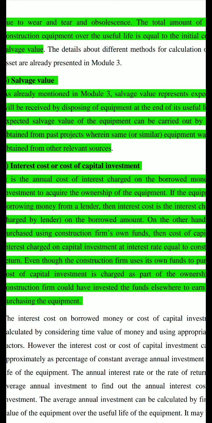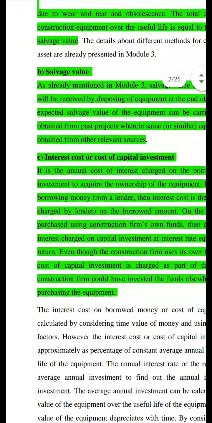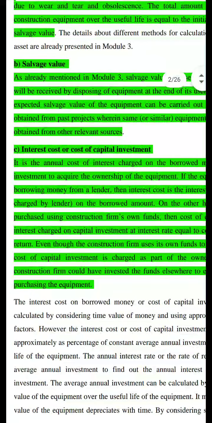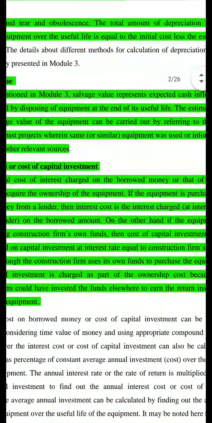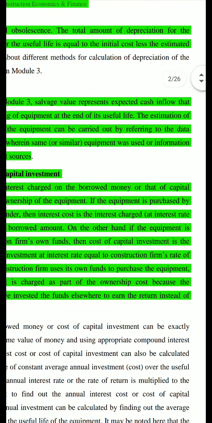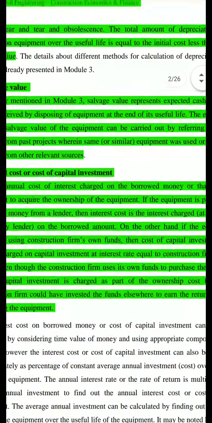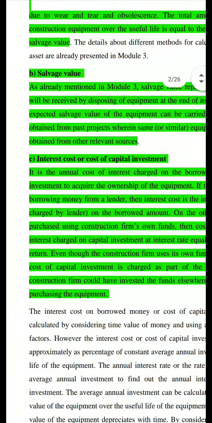Interest cost is the time value of money. So the interest you are paying, the interest charged, is the interest cost. On the other hand, if the equipment is purchased using the construction firm's own funds, then the cost of capital investment is the interest charged on capital investment at an interest rate equal to the construction firm's rate of return.